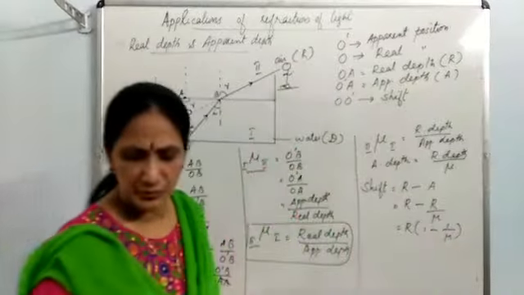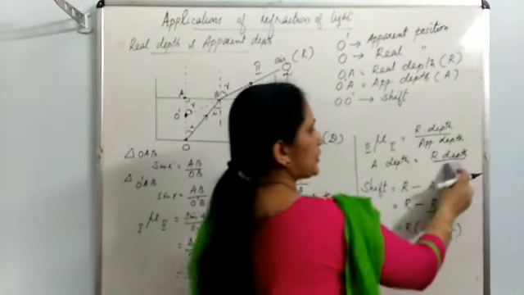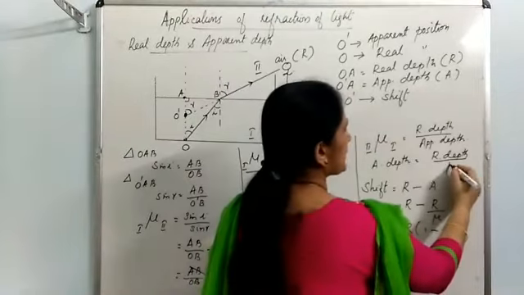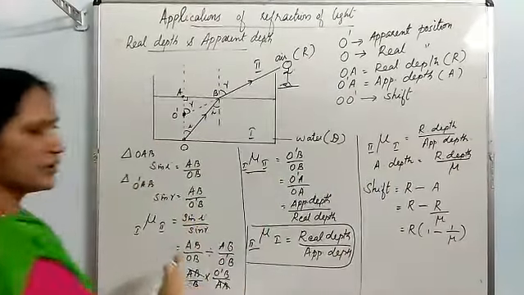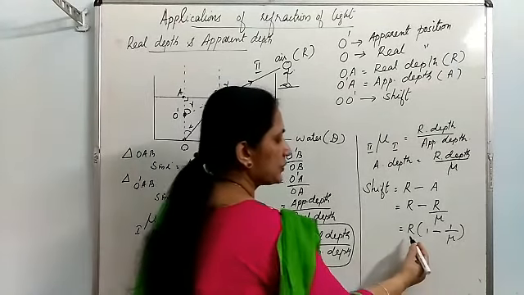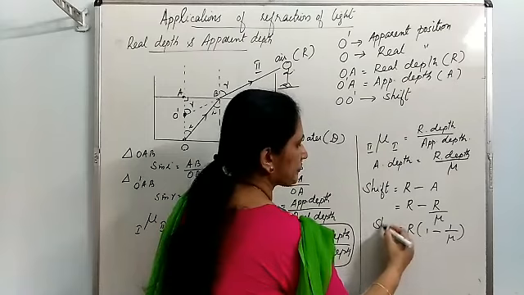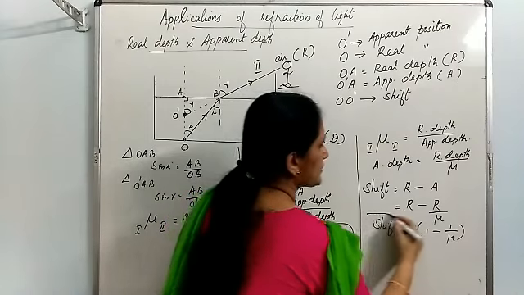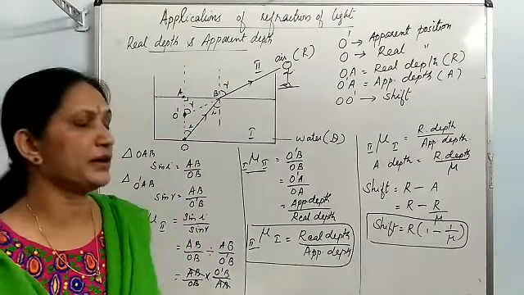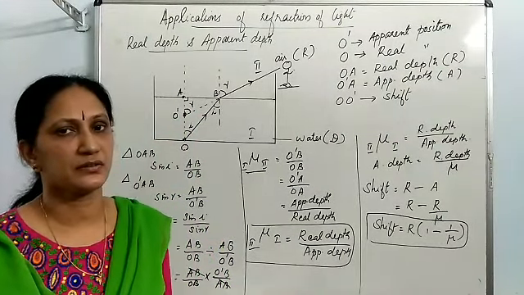Instead of mu, you may use the symbol n also in your book. N is the symbol used. Since I use the same symbol mu, I will continue with the same symbol. So shift is equal to R times 1 minus 1 by refractive index. This is the formula to find out shift.